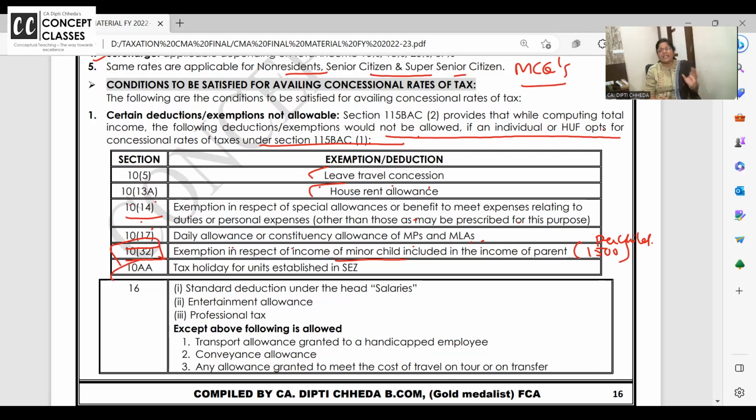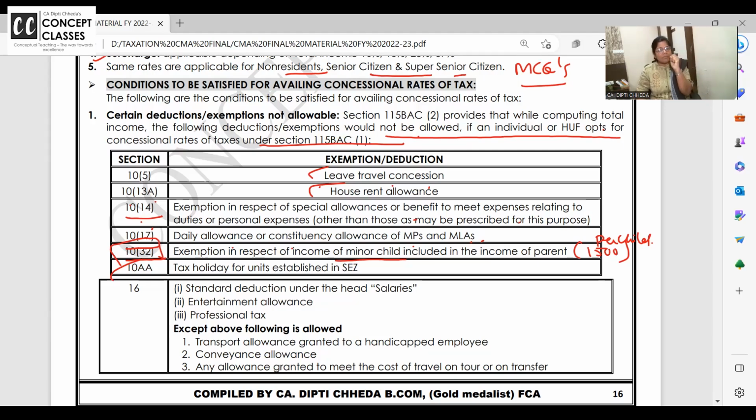Last is tax holiday. We all know SEZ will get the tax holiday. Whatever export profit is there and export turnover there, proportionate is exempt. That exemption will not be given if you are going for new tax regime. So section 10 related is this.